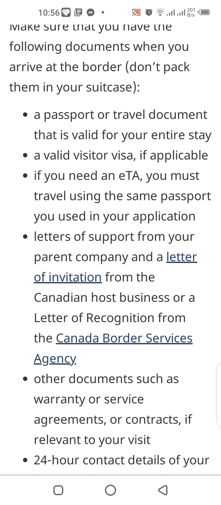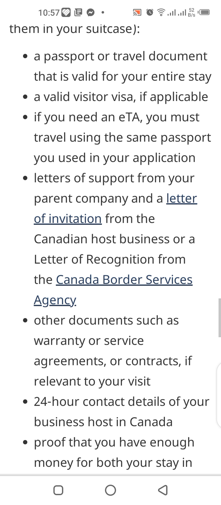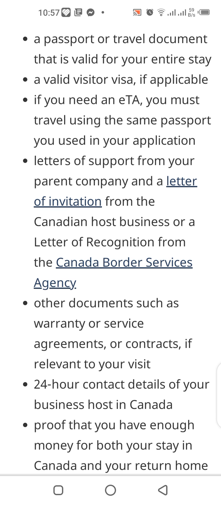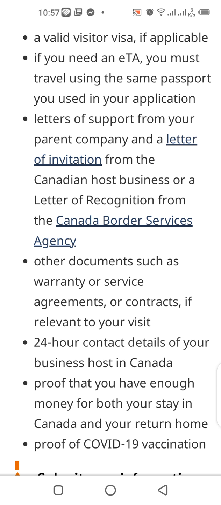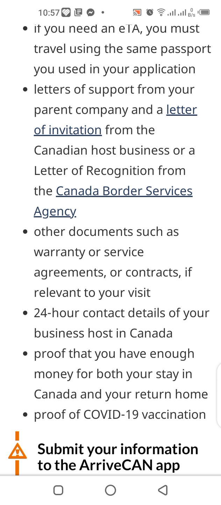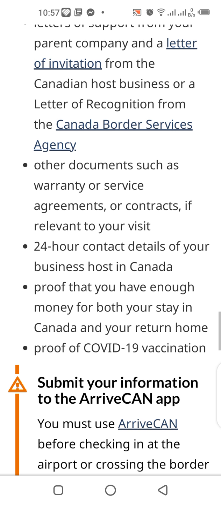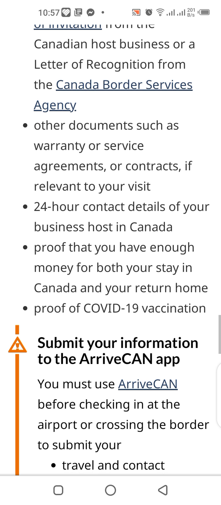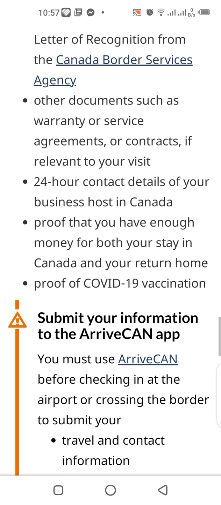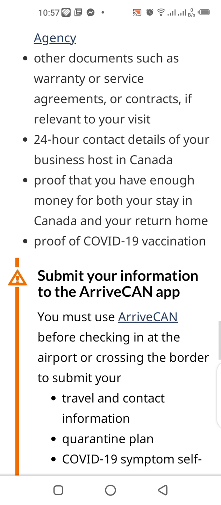A letter of support from your parent company and a letter of invitation from the Canadian host business, or a letter of recognition from the Canada Border Services Agency. Other documents such as warranty or service agreements or contracts, if relevant to your visit. 24-hour contact details of your business host in Canada. Proof that you have enough money for both your stay in Canada and your return home. Proof of COVID-19 vaccination.